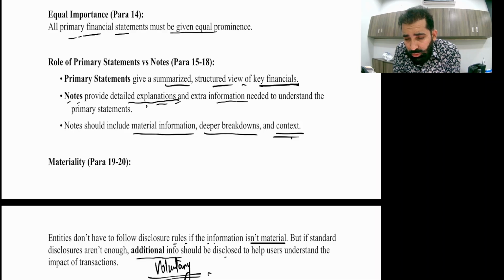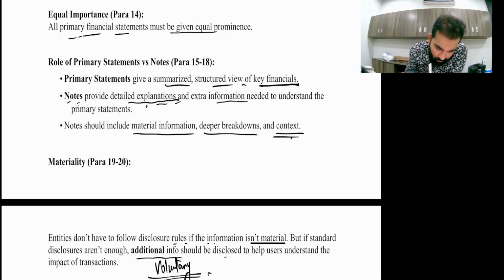But showing the generator in the SOFP is not enough for shareholders. Why? Shareholders want to know when you bought it, what the method of depreciation is, straight line or reducing balance, which model you are applying, revaluation model or cost model, what the life of that asset is, many things. So for all these details we do disclosure.